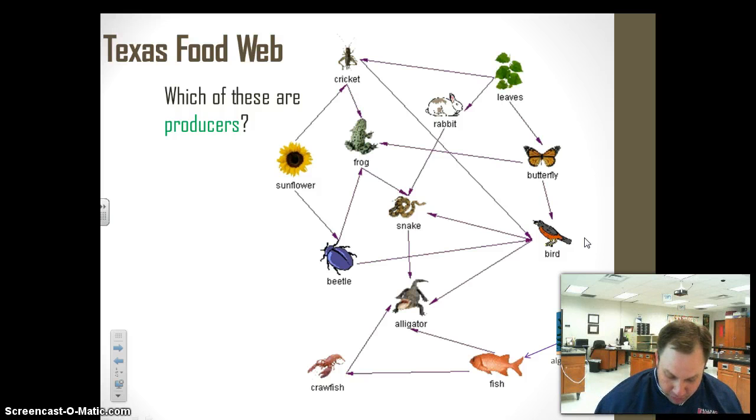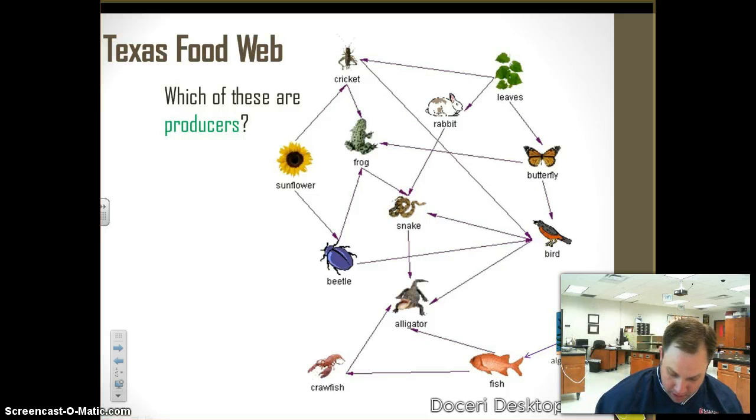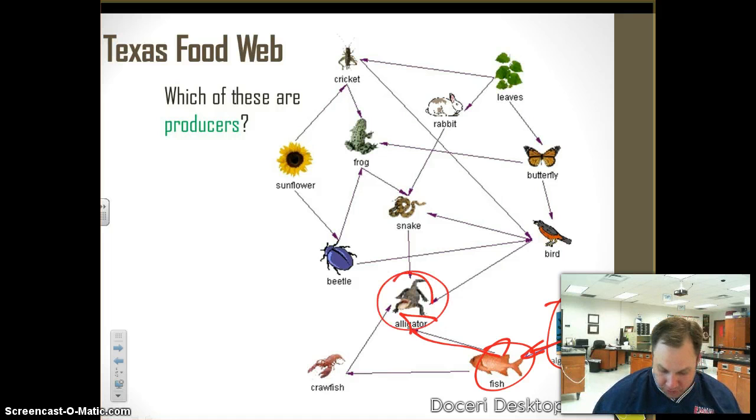I could start off with a very simple food chain, being, for example, here, if I can get my pen to work, the algae being eaten by the fish being eaten by the alligator. So there's one food chain. But then I've got another food chain that starts off with, for example, this algae being eaten by the fish, but then the fish being eaten by the crayfish there, and then the crayfish being eaten by the alligator.